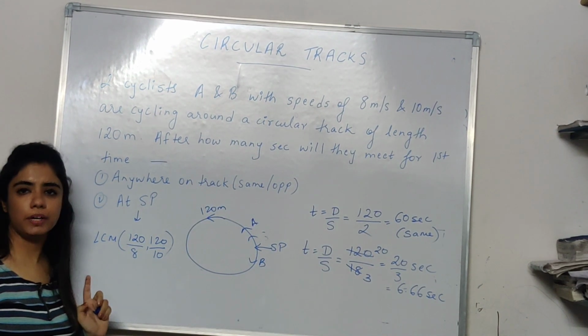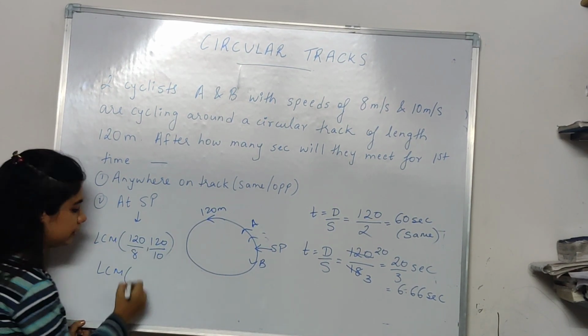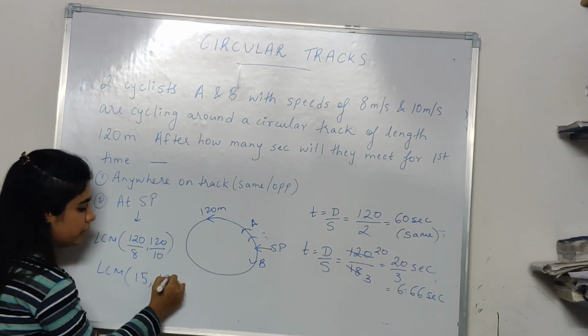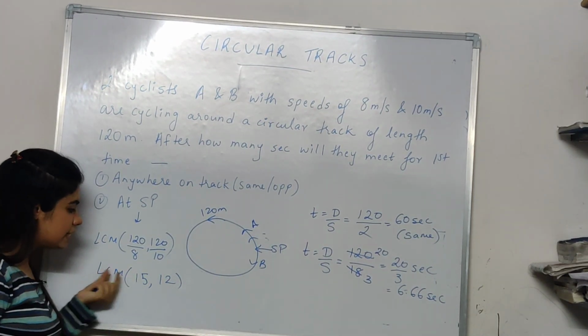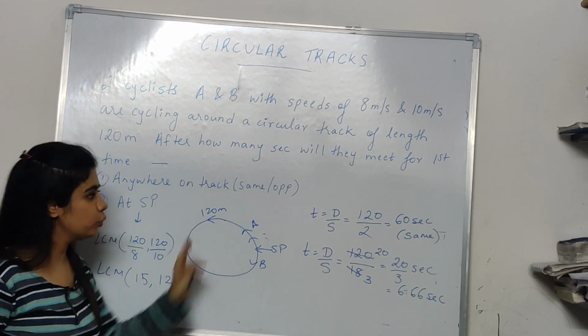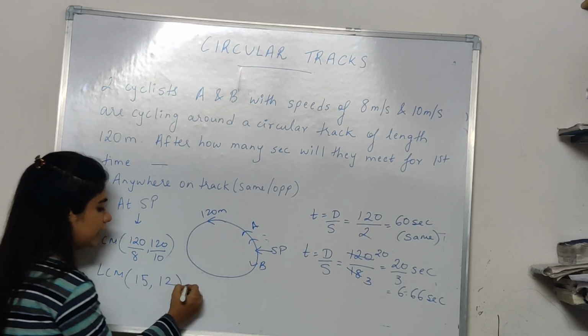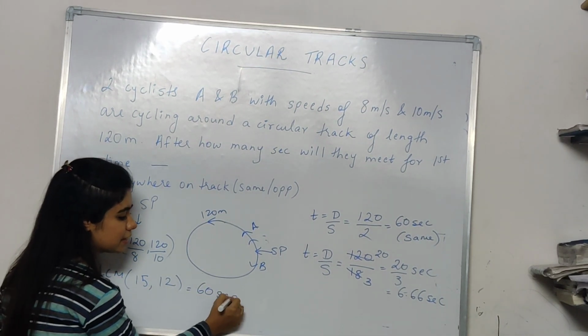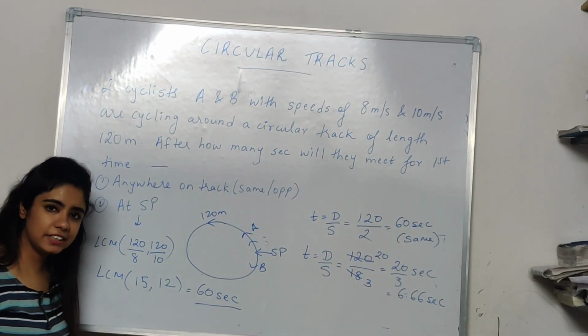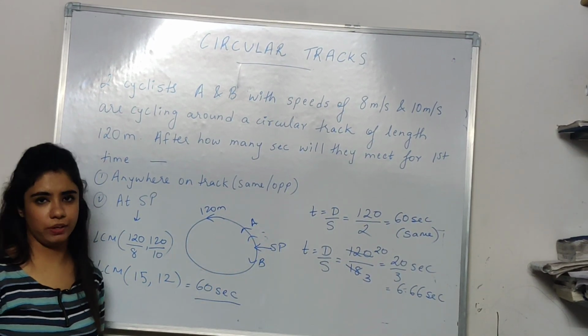So this becomes 120 by 10. So this will be the LCM of what, 120 by 8? This is 15 and this will be 12. So whatever is the LCM of 15 and 12 will be the time taken by both of them to meet at the starting point. Now what is the LCM of 12 and 15? It is 60 seconds. So after 60 seconds, both A and B will be meeting at the starting point.